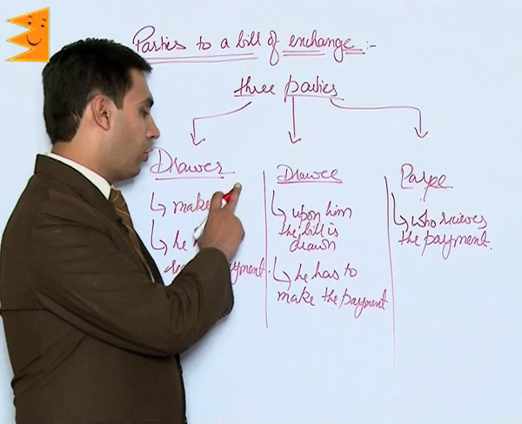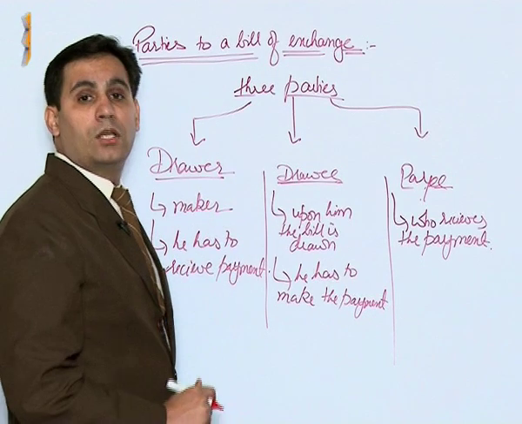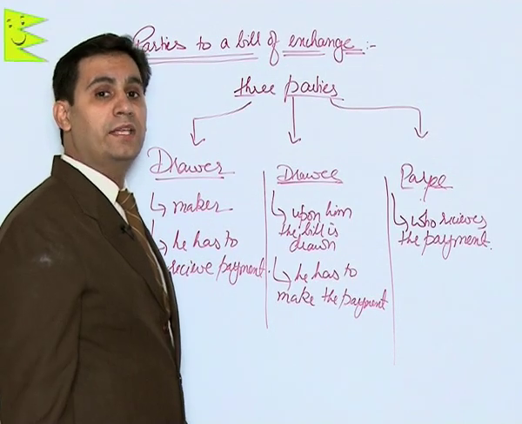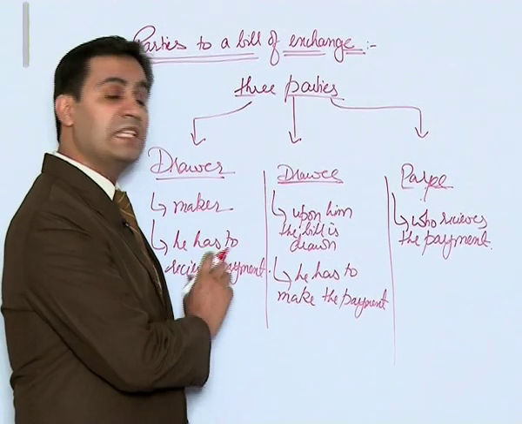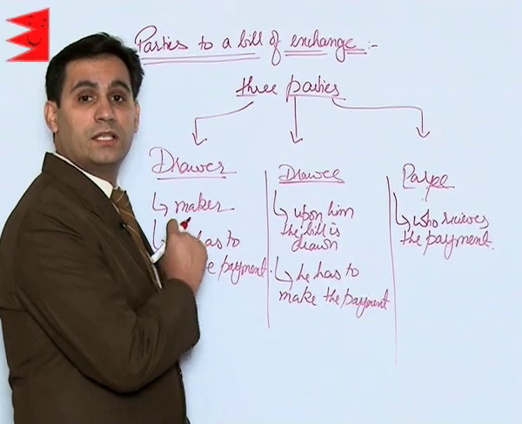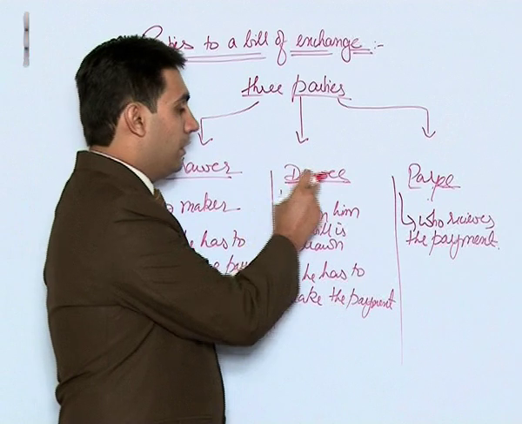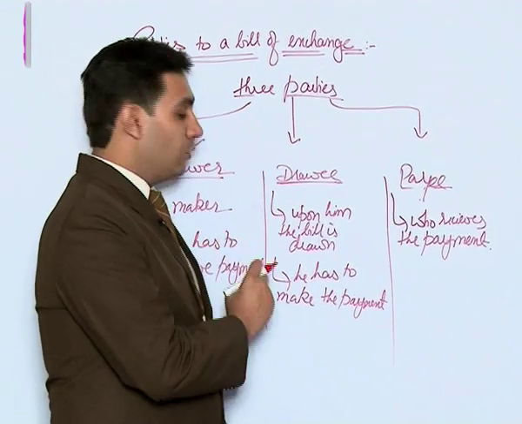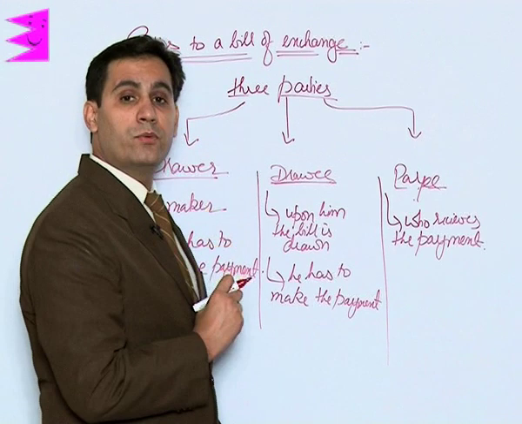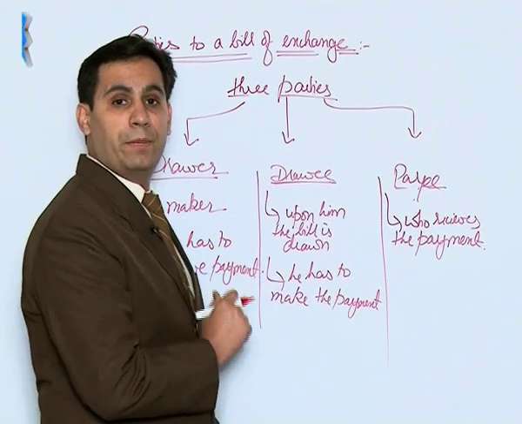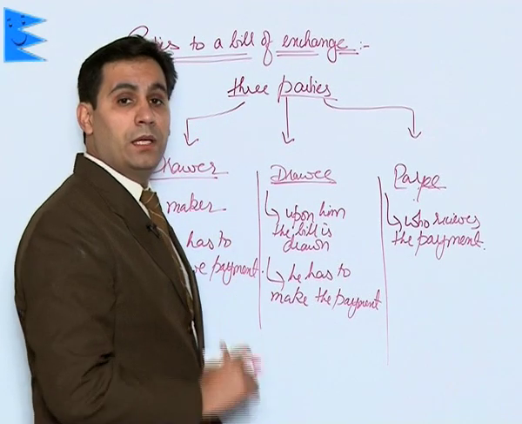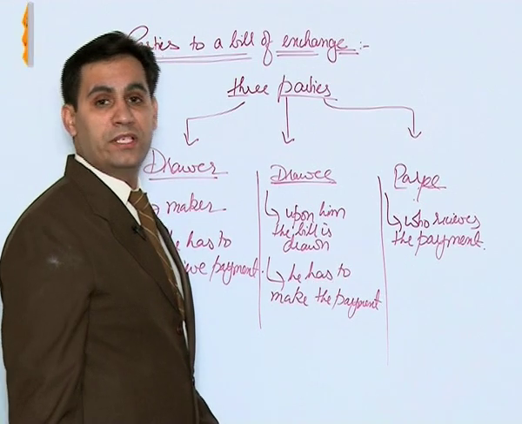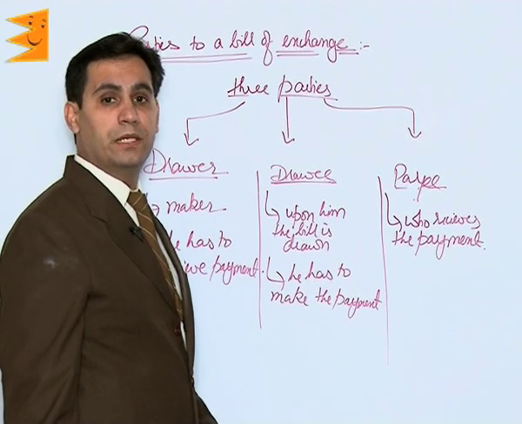The first one being drawer. Drawer is the maker, the one who has sold goods, and he is the one who will receive the payment on account of this bill. Then drawee. Drawee is the person upon whom this bill is drawn. He is the one who has to make the payment. Then payee. Payee is the third party who actually receives the payment on account of this bill.